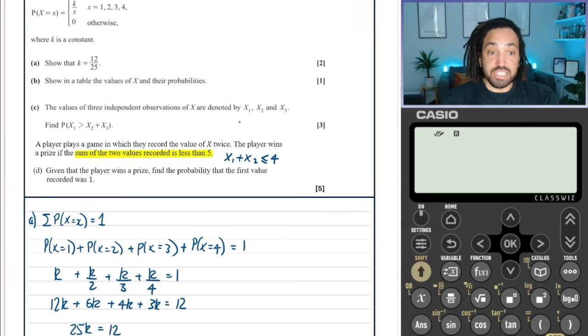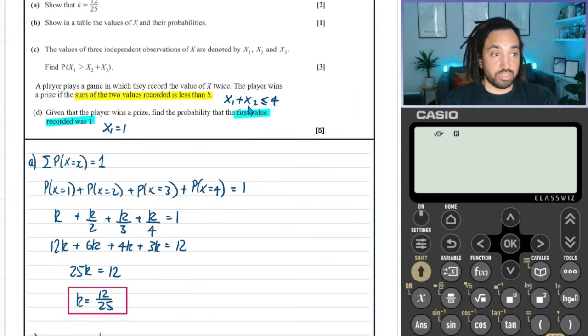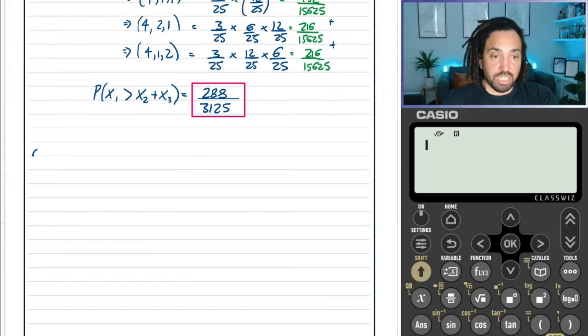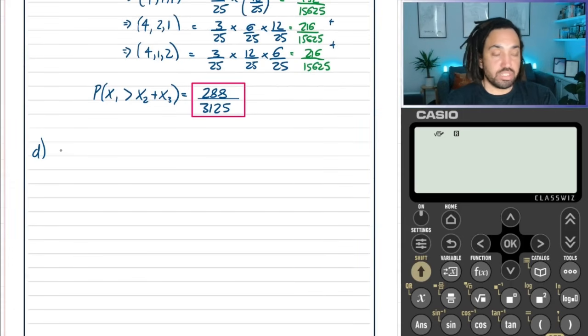And then it says, given that the player wins a prize, so we know that that's going to occur. The question is asking, what's the probability that the first value, so x1, recorded was 1? So we want this to be that x1 is 1, given this is true. So we can write that out formally using the conditional probability formula.